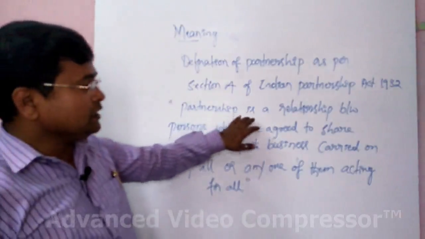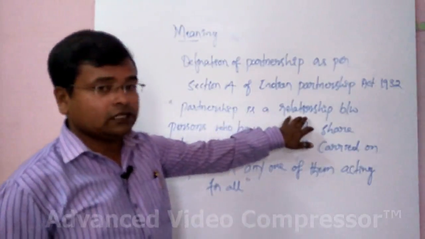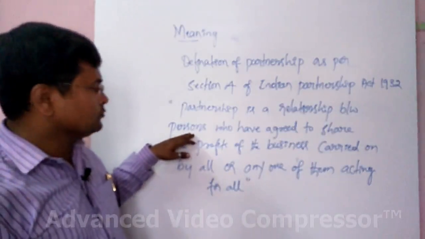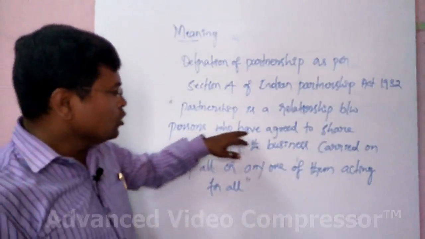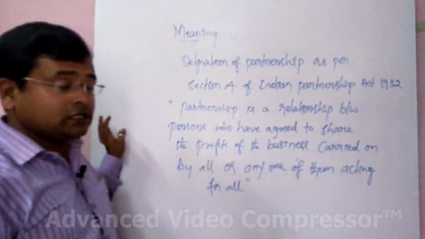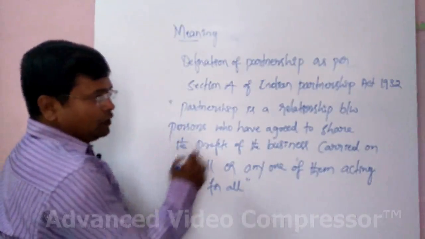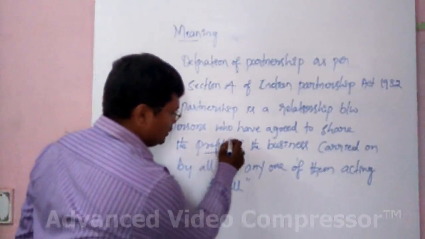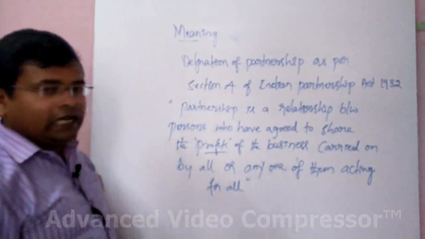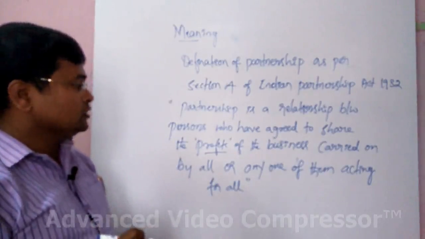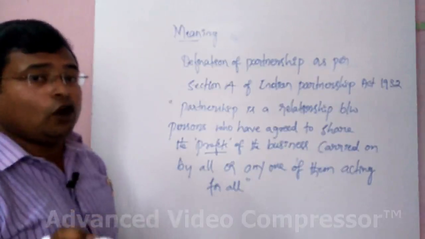So partnership is a relationship, that means contractual relationship between the persons who have agreed to share the profits of the business. If we look at this definition, they have mentioned only profits. They never mentioned anywhere about the losses.